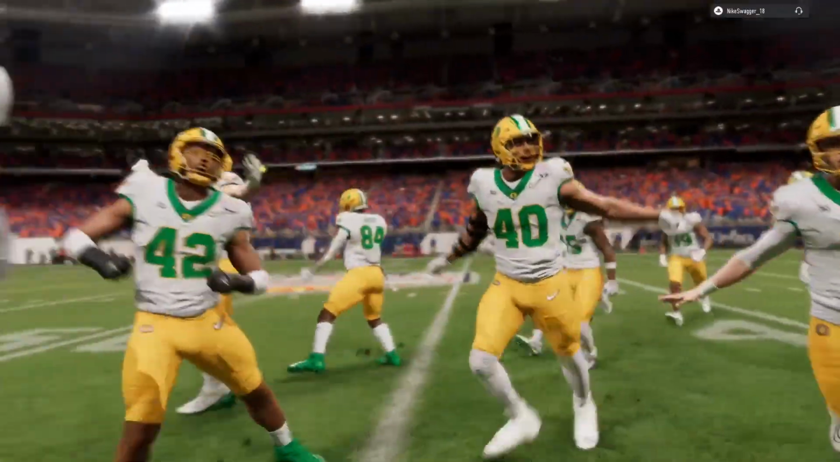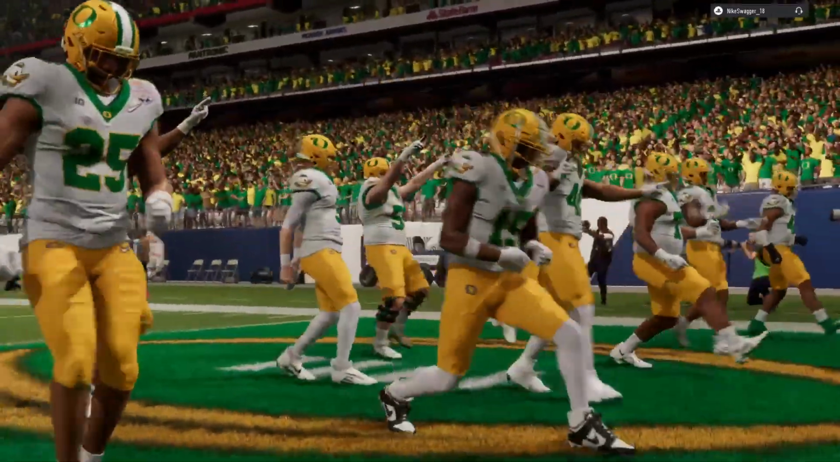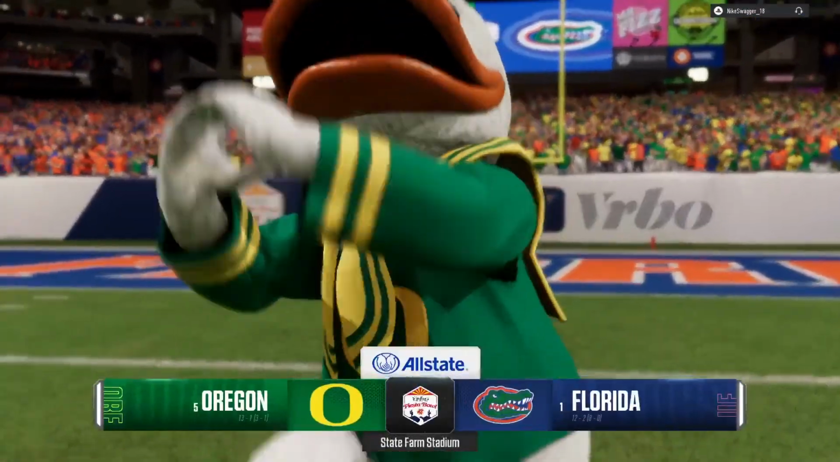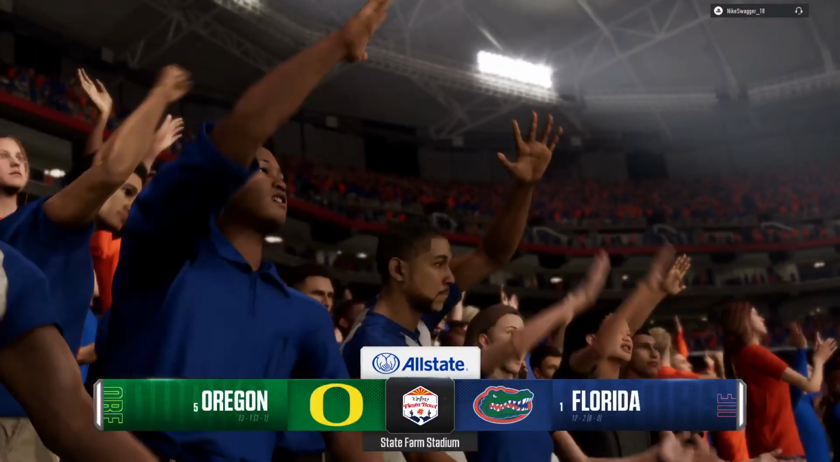For EA Sports College Football, I'm Chris Fowler, joined by Kirk Herbstreit. It's been a tremendous college football playoff so far, and it's down to this, the semifinals. Which team will head on to the national championship game?